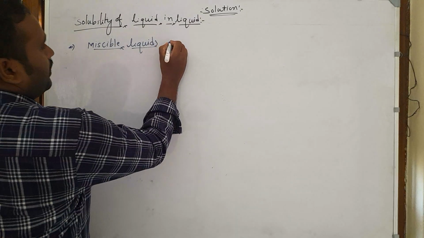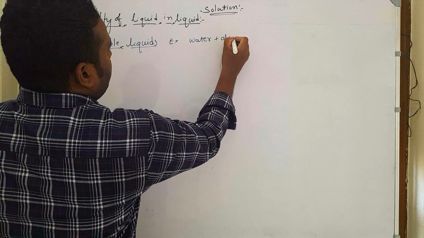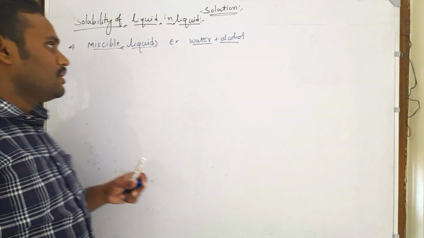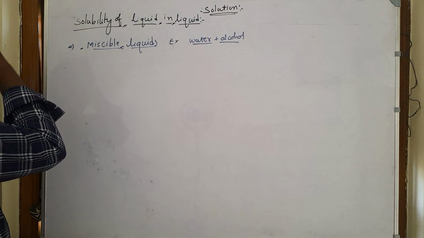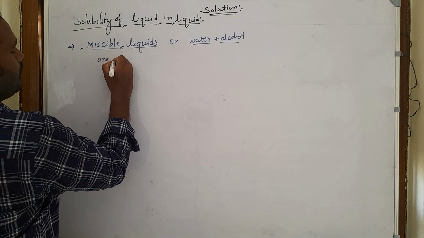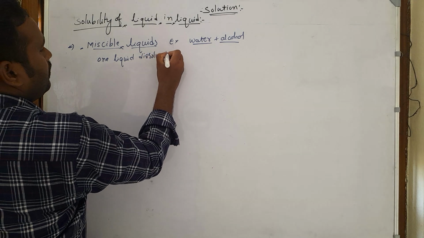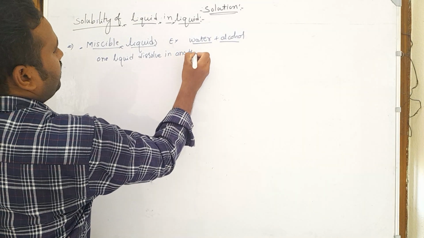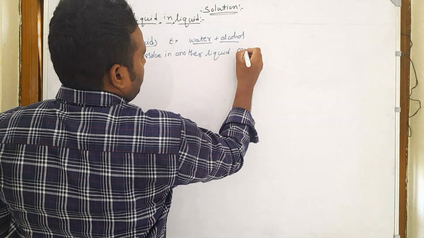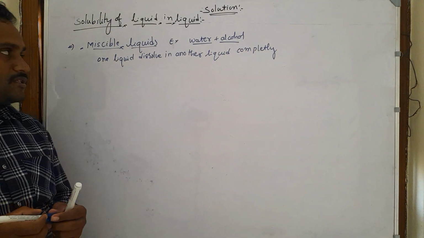For example, when you take water plus alcohol, water and alcohol completely dissolve in one another. Such types of liquids are called miscible liquids. One liquid dissolves in another liquid completely. Such types of liquids are called miscible liquids.